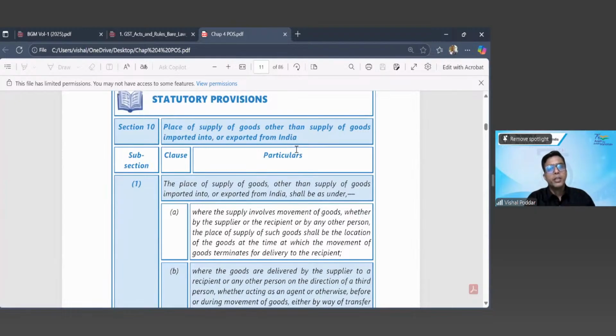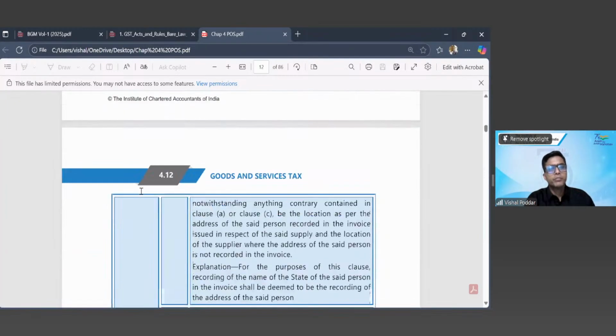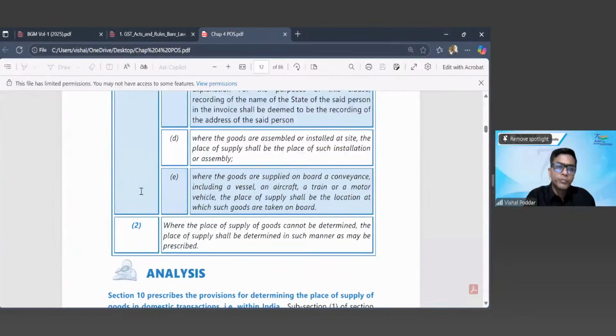Now, in section 10, you have subsection 1, subsection 2. I'll read subsection 2. Acha, chalo. Can anybody help me in reading? Would anybody like to read for me? Okay, so many options. Okay, I'll first... Where is Anil? He had raised his hand first. Okay, he's missing now. So I'll first give the chance to Vedant.